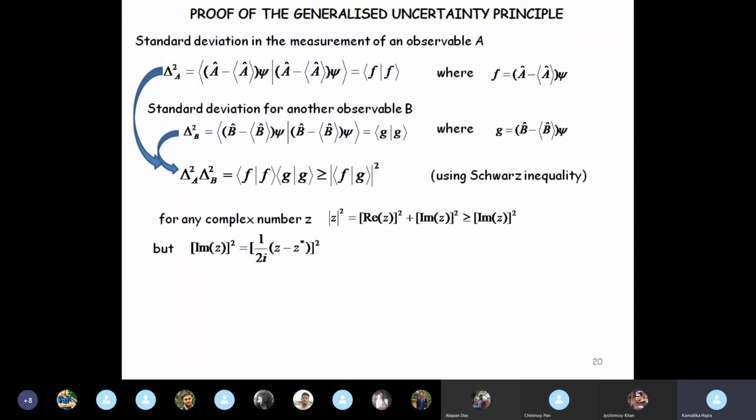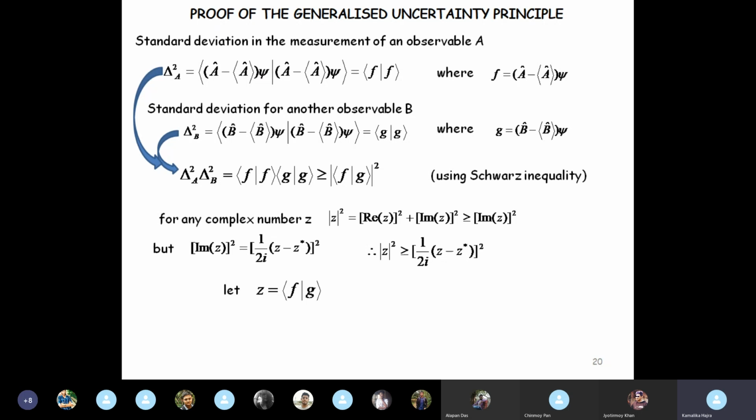Again, the imaginary part of z square can be written like this. You can work it out and see, 1 by 2i into z minus z star whole square. So which means that mod z square must be greater than or equal to 1 by 2i z minus z star whole square. So what we do is we write f dot g as z. f dot f or g dot g is always real, but f dot g may or may not be real.